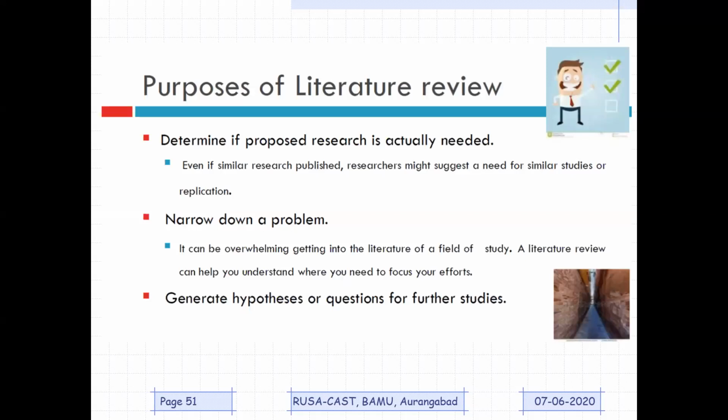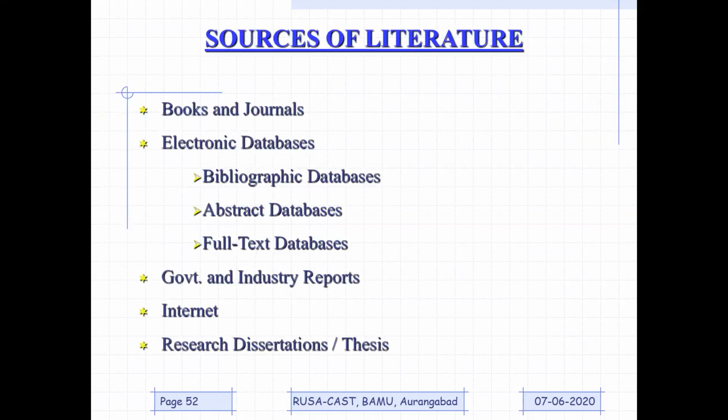You can narrow down the scope of the problem, because you must be able to narrow it down. If it is too broad, it will be very difficult for you to maintain the novelty of the article, and later on, whenever you submit your research paper for publication, it will again be very difficult for you to convince the reviewer. Generate hypotheses or questions for further studies. This is also very important, because only through literature review will you be able to generate questions. Questions mean nothing but the hypothesis.